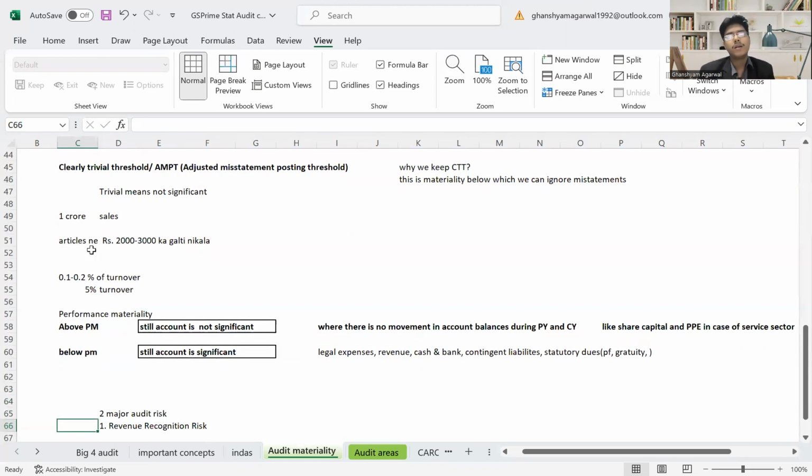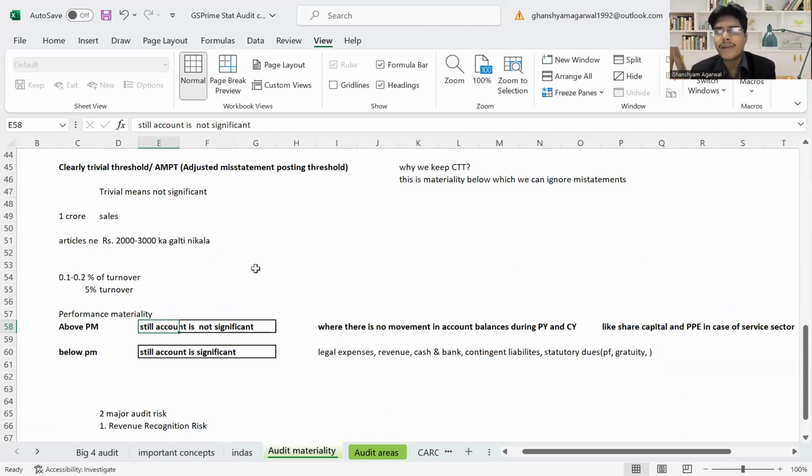Hold on. I told you earlier that when the misstatement is above PM, we will ask the management to correct the misstatement. If they do not correct it, we will give the qualified opinion. Sometimes the amount is above PM, but the account is not significant.